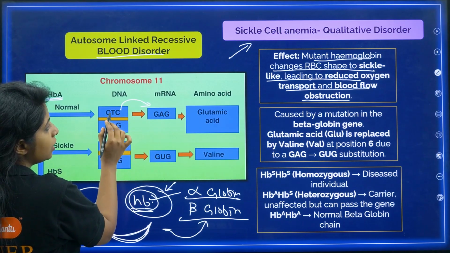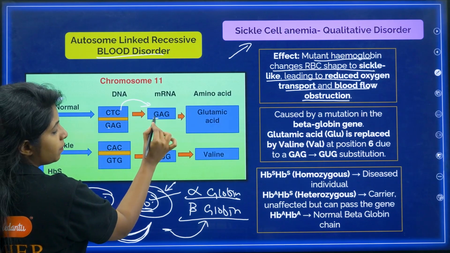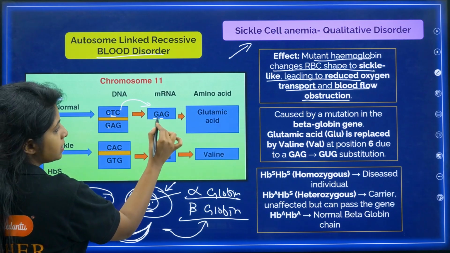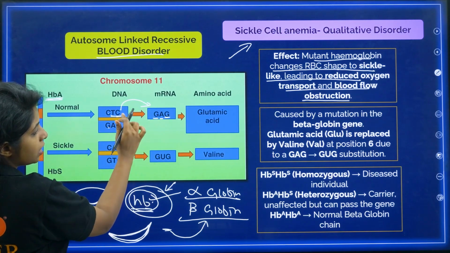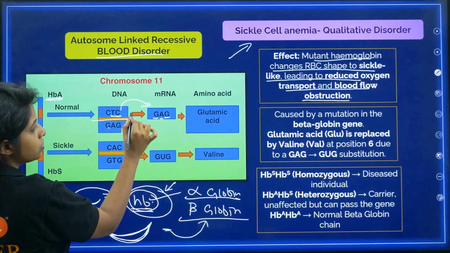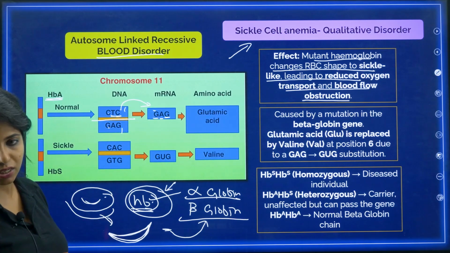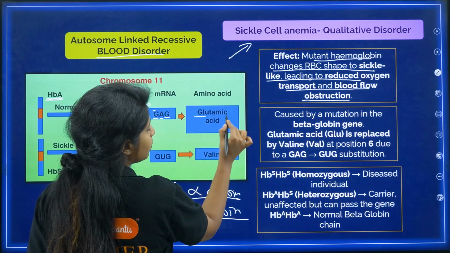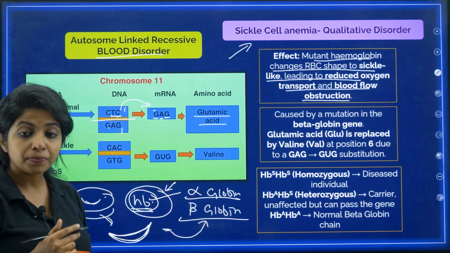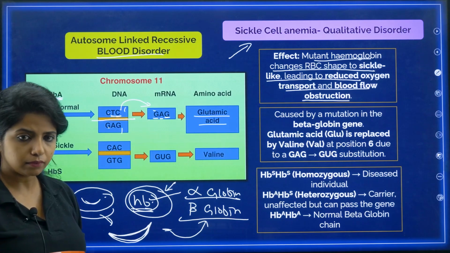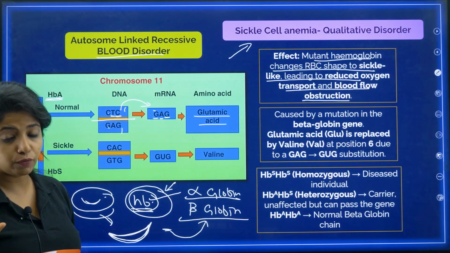So from CTC, you get C makes a complementary pair with G. T makes A. From C again, you get G. This is the mRNA. You don't transcribe both the strands, you just transcribe one strand. So this is the one strand that is getting transcribed. In that case, the amino acid that will be produced will be what? Glutamic acid, my dear children. Cool. This is the normal amino acid which will be produced.